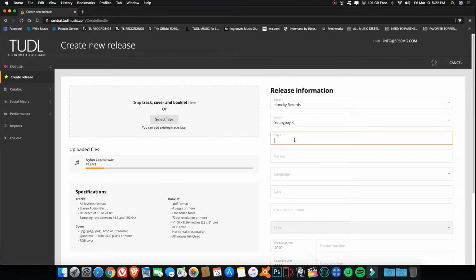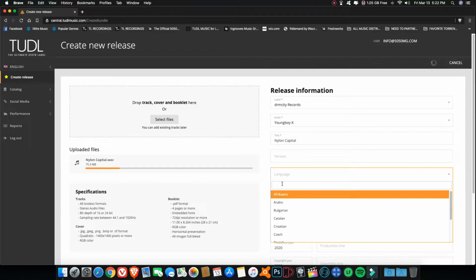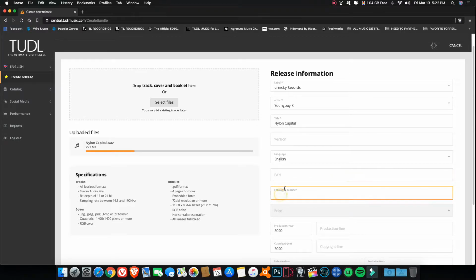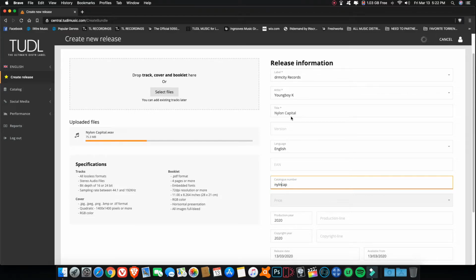Let's see, title. Nylon, right on capital. Let's put in English. If you don't have an EAN number, leave it blank. It will auto generate. Let's put it in as nylon cat, so we'll know exactly what that is.